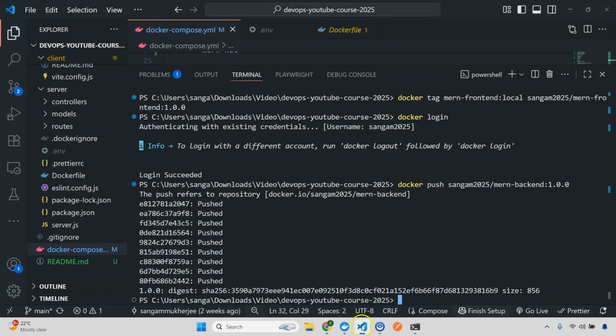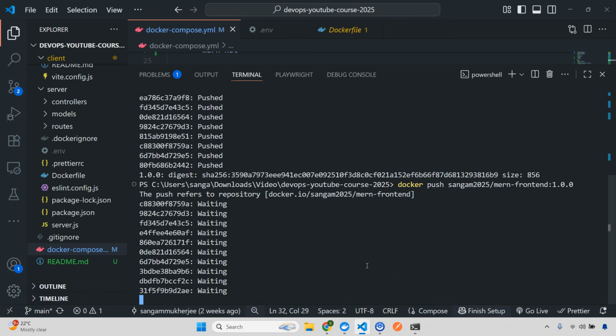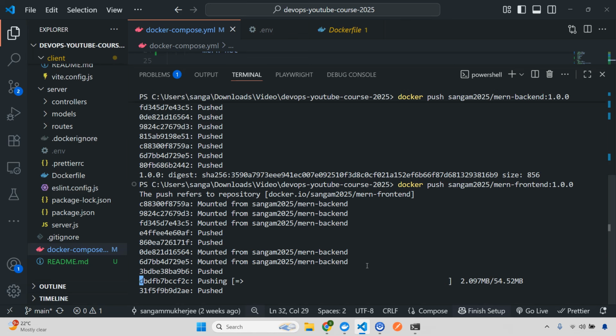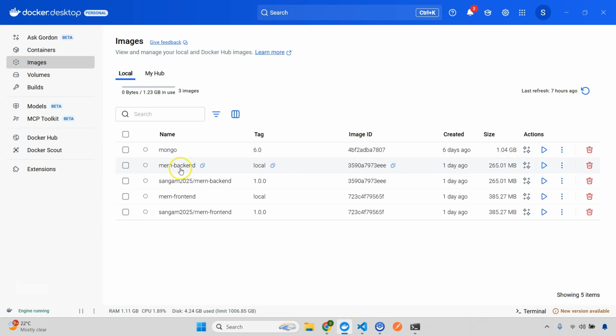The same thing you need to do for your frontend also. So I'll push the frontend image. Once we do this, we are going to delete all these local images. So this one also I'll delete, this also I'll delete, all four. Why, you might ask? Because this is already present, but when I pull it, I need to explain to all of you how this actually works, because I don't have a separate laptop from which I can easily pull. So I need to simulate this experience here. That is the reason I'll delete the existing images so that I can test it properly.